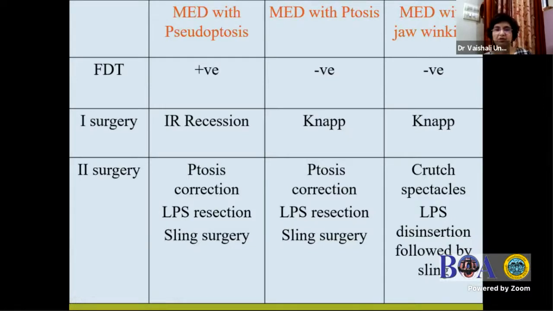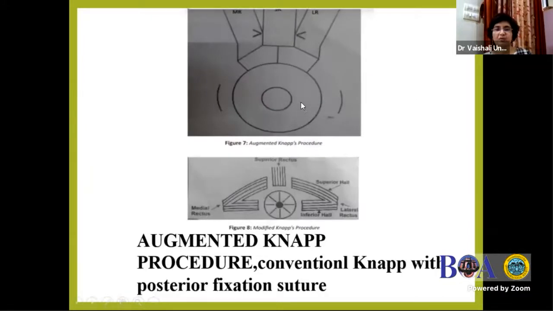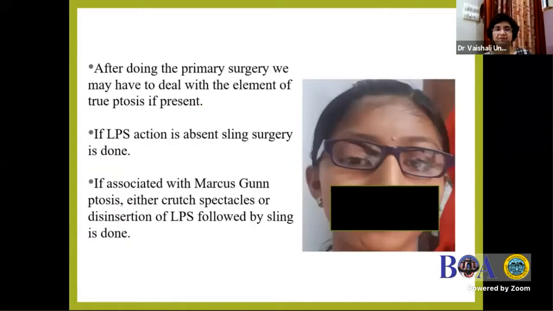I'll just go on to the NAPS procedure, where the medial and lateral recti are sutured at the superior rectus border. Then there is an augmented NAPS procedure, that is conventional NAPS with posterior fixation sutures. There is also a modified one, where only the superior half of the medial and lateral recti are sutured near the superior rectus. So after doing a primary surgery, we may have to deal with the element of true ptosis.